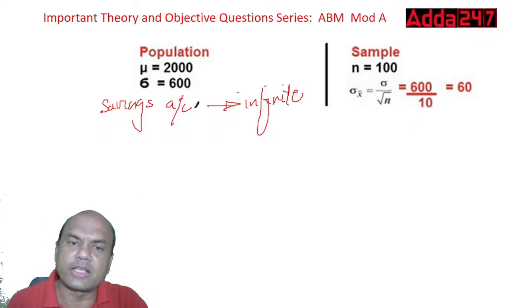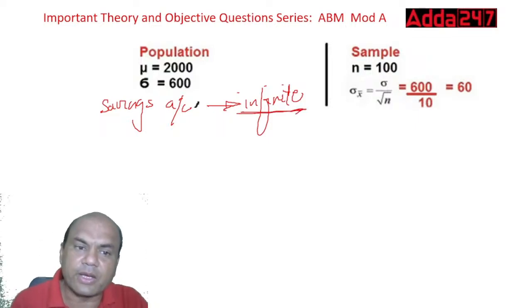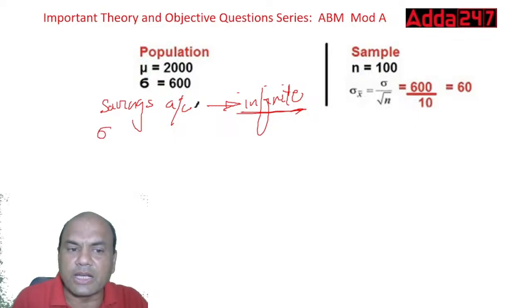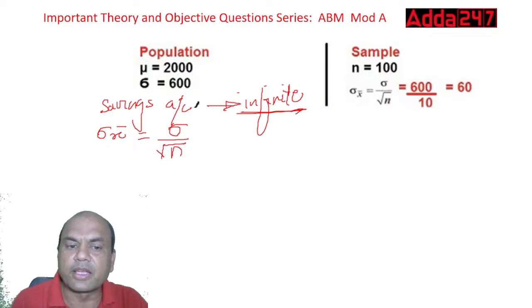While solving this numerical, the first step is to find out whether it is a finite or infinite population. If it is an infinite population, the standard error of x-bar equals the standard deviation sigma upon root of n. That is the formula for infinite.